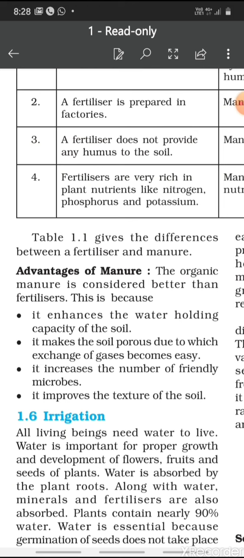Second, it makes the soil porous, due to which exchange of gases becomes easy. Third point, it increases the number of friendly microbes. It is organic in nature, therefore it increases the number of friendly microbes, which are friends of the farmer. Fourth point, it improves the texture of the soil. It makes the soil